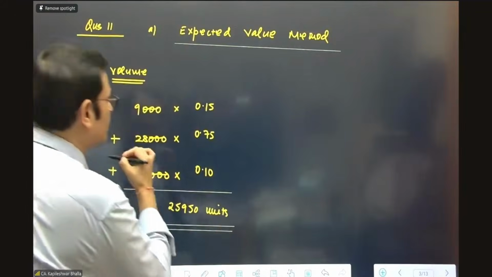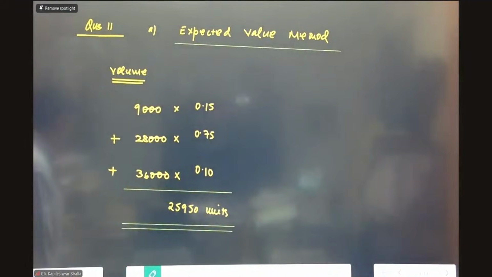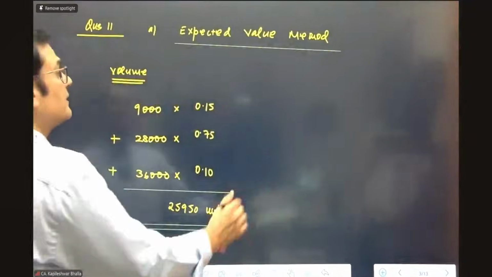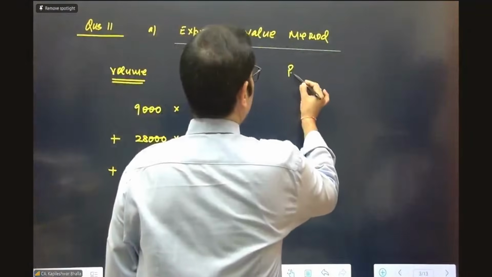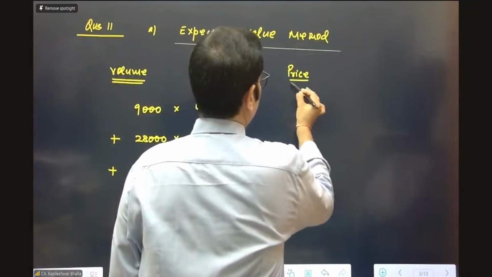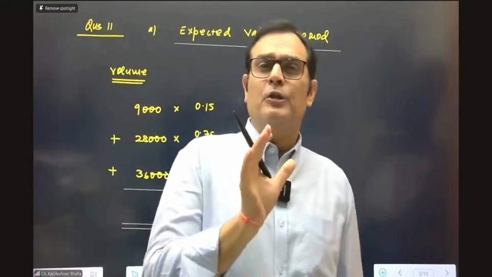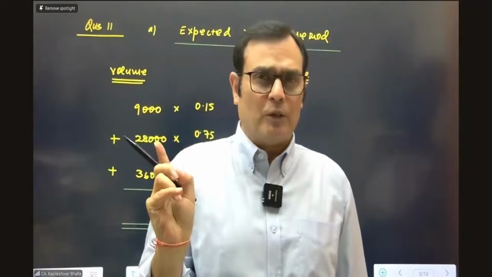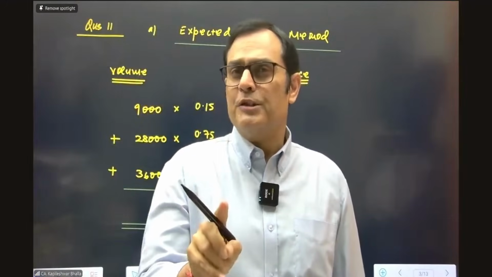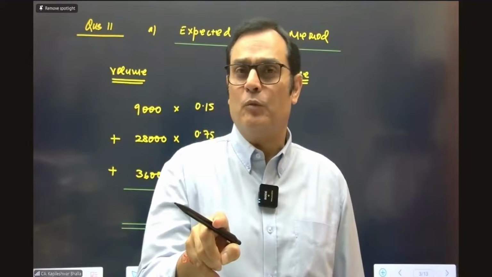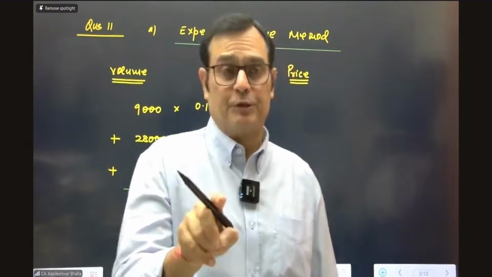That is the expected volume based on the probability given. That's absolutely correct. The next is to decide the price at which the revenue recognition would take place. When you're considering the price, you need to consider these volumes, look at the ranges given in the question, identify the prices for each of these volumes, and get a weighted average.